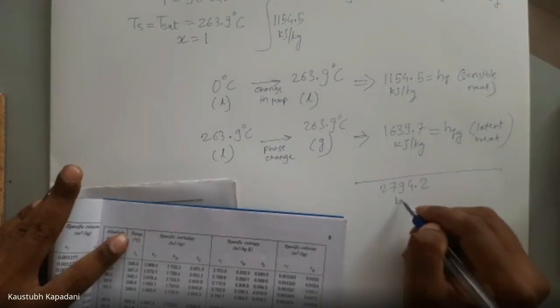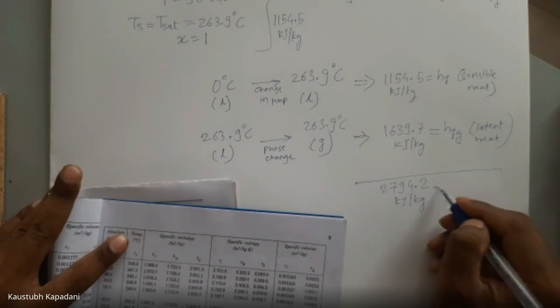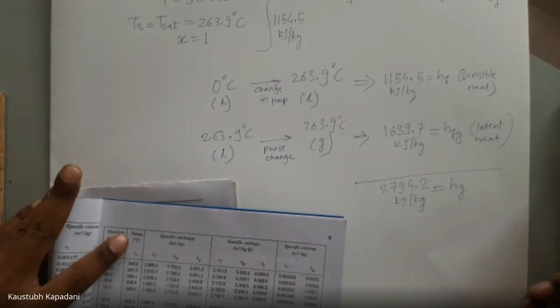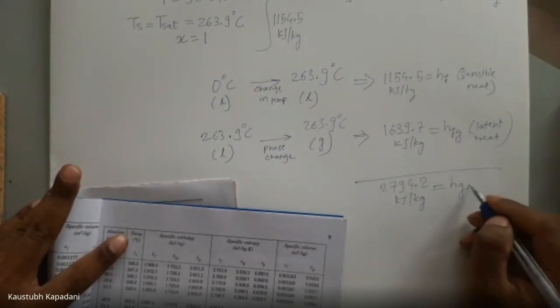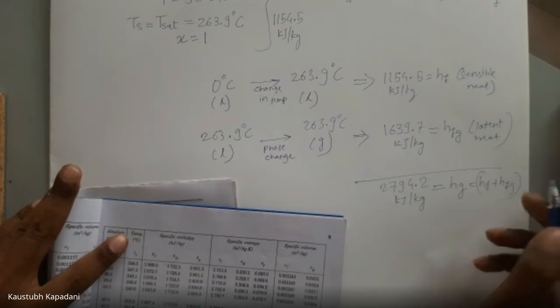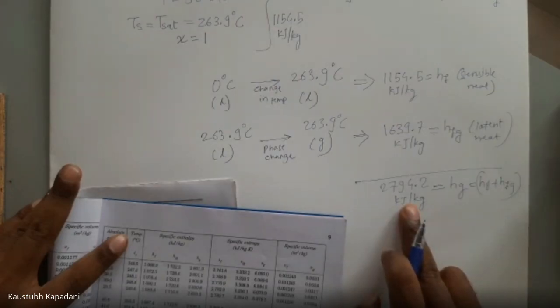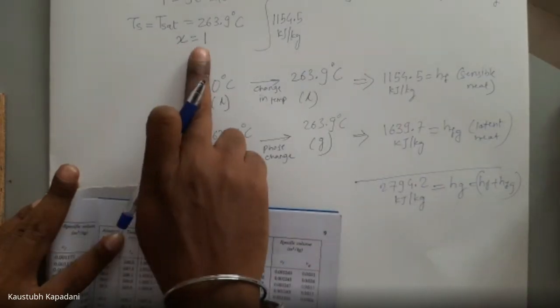2794.2 kilojoule per kg, which is called Hg. That is Hf plus Hfg, Hf plus Hfg we have written here. Now, that is the value we will get for x equal to 1.